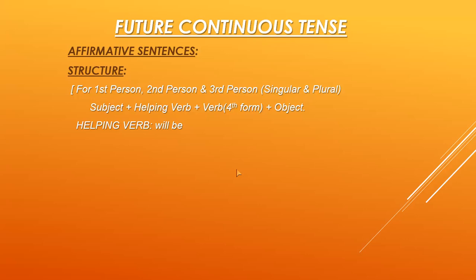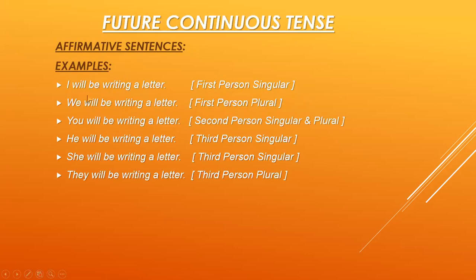Okay, now I'm showing you some of the examples for the affirmative sentences. Examples are: I will be writing a letter, we will be writing a letter, you will be writing a letter, he will be writing a letter, she will be writing a letter, they will be writing a letter. Full stop is placed at the end of each sentence because these are affirmative ones, which give the positive meaning. And you can see that the helping verbs are the same for all the persons: I, we, you, he, she, and they. And the person's name, which person is used here, is written under the brackets.